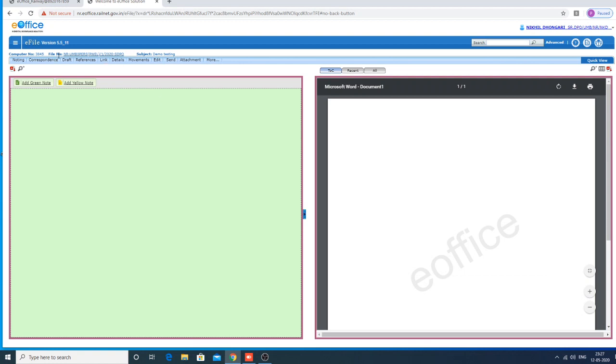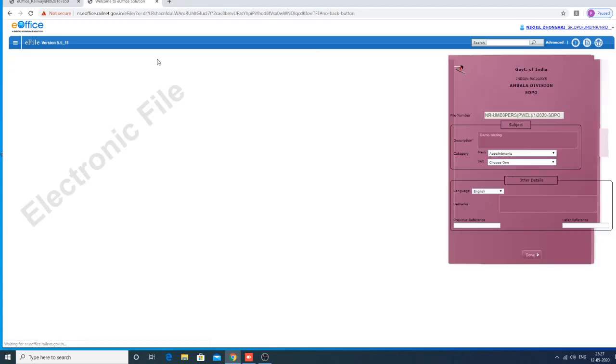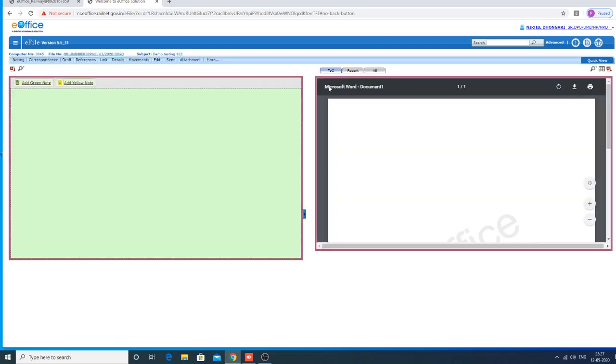See, now the file is generated with this file number. This is the file number. This is the subject. Here you can edit the created file also. Here you can't edit the file number. See, this is not editable. But here you can edit the description. Now I am writing demo testing 1, 2, 3. You just save it. See, now the subject changed to demo testing 1, 2, 3. The file will be saved. So here we can edit only the subject. File number can't be edited.